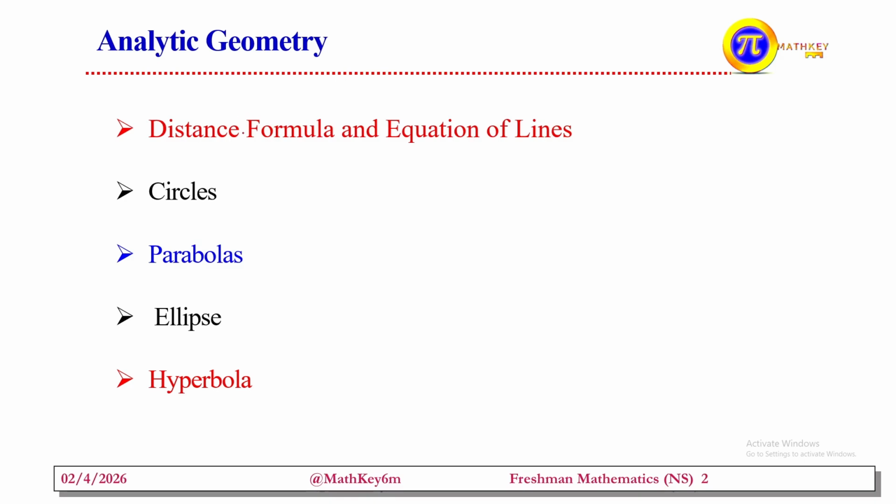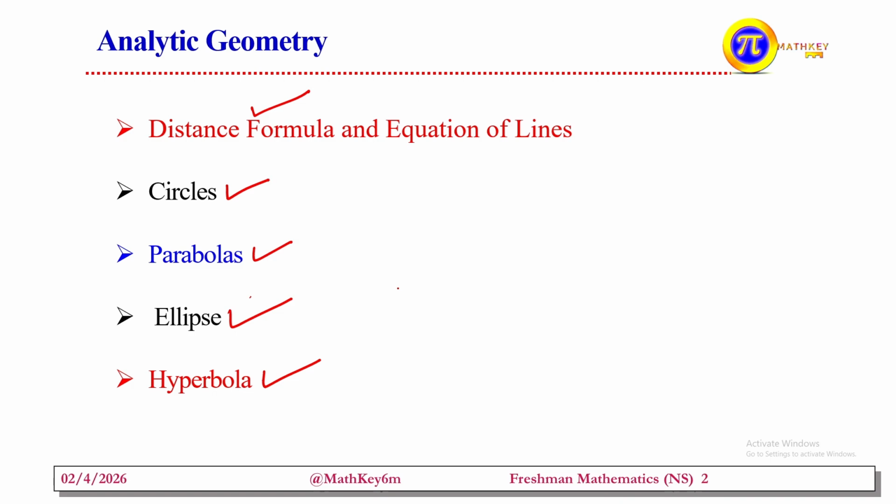In this case, how can we find the distance formula? We will see the distance formula: how can we find the distance between two points, between a point and a line, and at the same time between lines. The other one is circles. How can we define circles and the standard form of circle equation, we will see here. Next one is parabola. How can we define parabola? The next one we consider is ellipse. The last one we consider is hyperbola. We will see these five subsections.